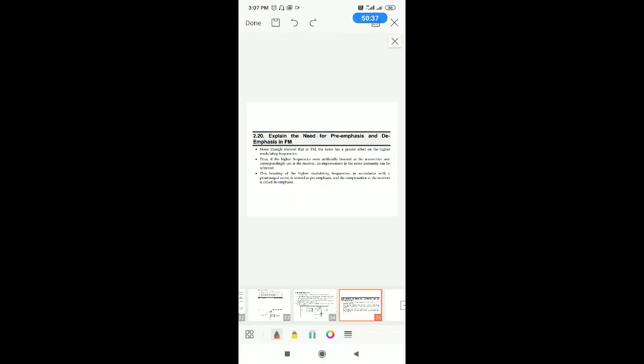Need of pre-emphasis and de-emphasis: I explained what the need is. From the noise triangle, there is more effect of noise on high frequency components. Hence, you require some process to compensate for that. That is nothing but pre-emphasis. So, boosting of high modulating frequencies in accordance with a pre-arranged curve is termed pre-emphasis, and the compensation at the receiver is called de-emphasis.